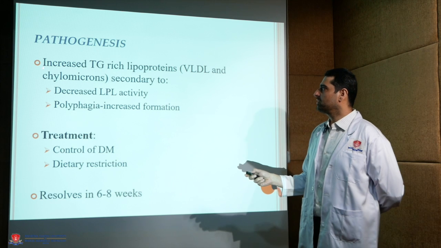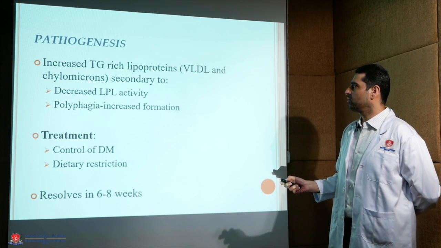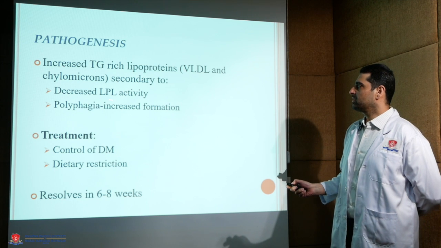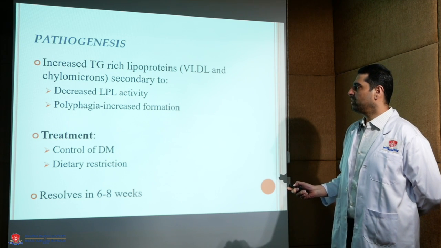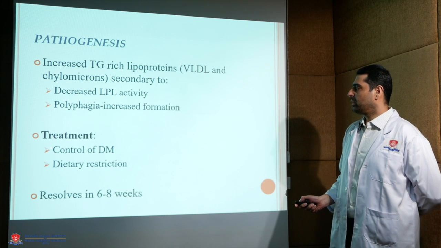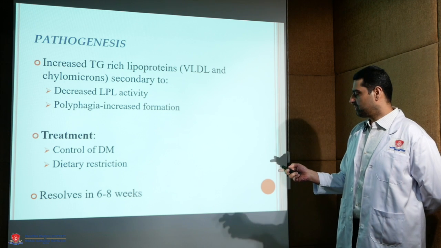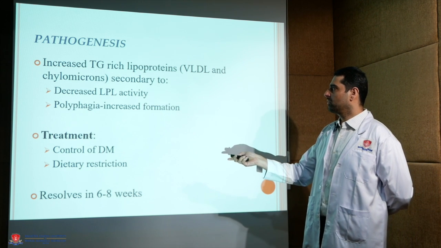Now pathogenesis is increased triglyceride-rich lipoproteins like VLDL and chylomicrons which occur due to decreased lipoprotein lipase activity and polyphagia which is seen in diabetes mellitus. Treatment is control of diabetes and dietary restriction. As such, it resolves in 6 to 8 weeks.